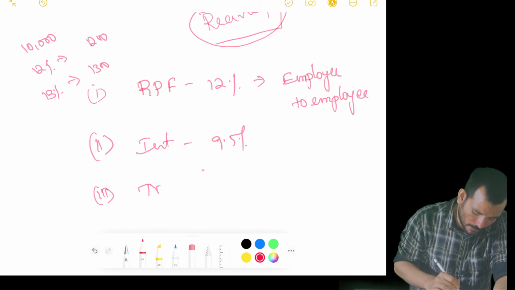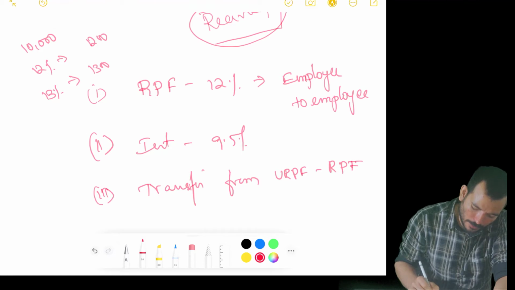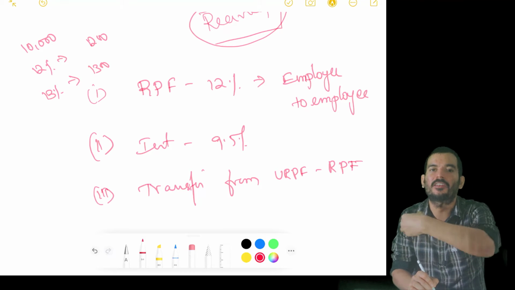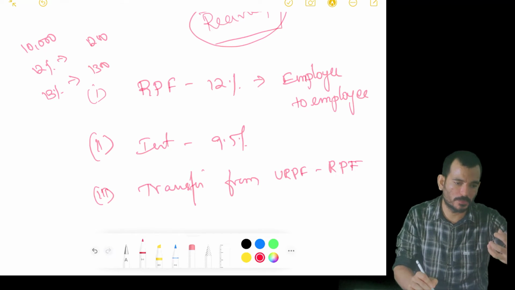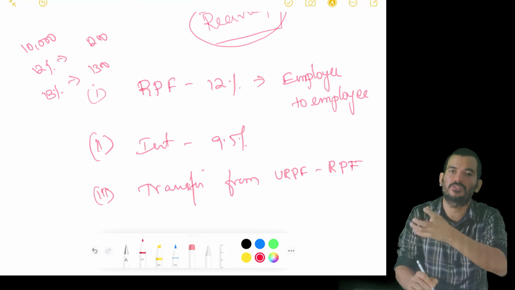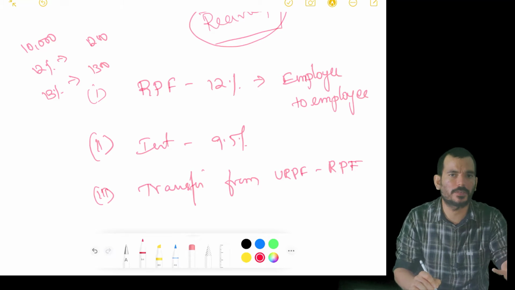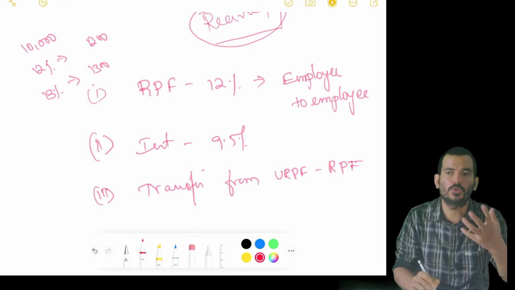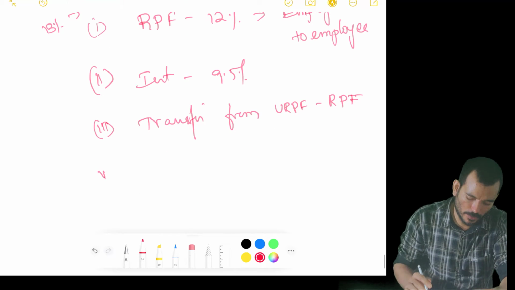Okay. And the third one, transfer from unrecognized provident fund to recognized provident fund. All these years I have been contributing in unrecognized provident fund, which is not recognized by the Income Tax Act. So at the time of retirement or just before the retirement, what I'm smartly doing is I'm transferring from my unrecognized provident fund to recognized provident fund. So this is also as good as you're escaping tax. If you're withdrawing from recognized provident fund, you will not be required to pay tax, right? So it is converting from unrecognized to recognized. So the amount which is converted is deemed to be received in India.